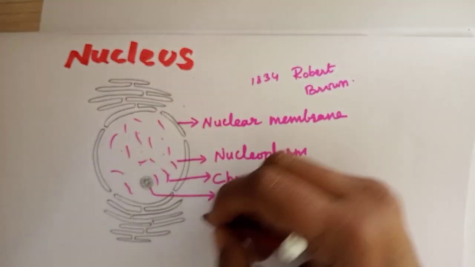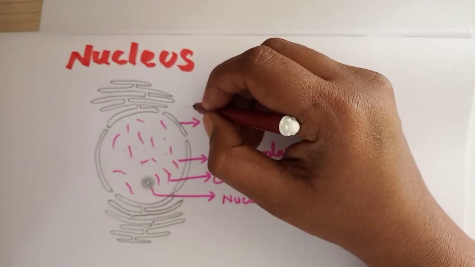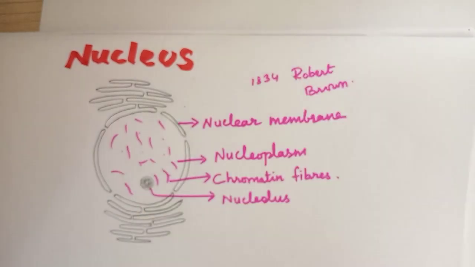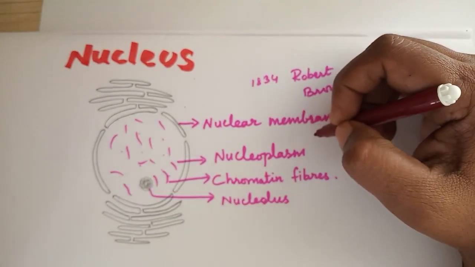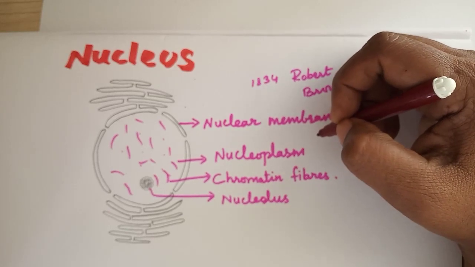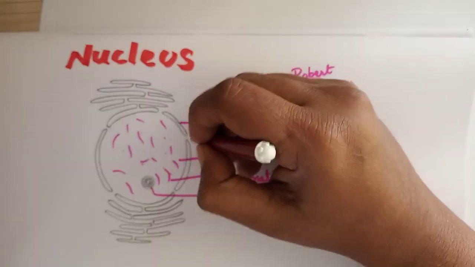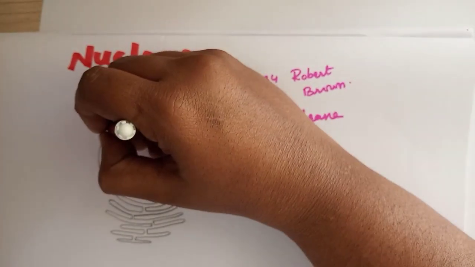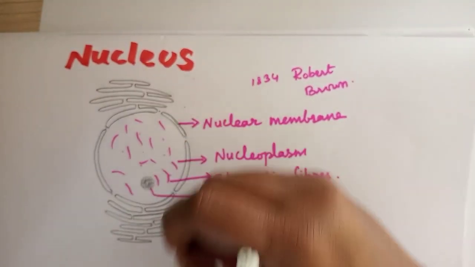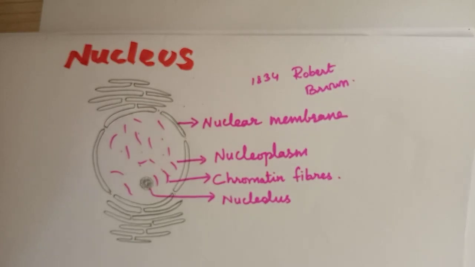Understood? It contains several nuclear pores, and the nuclear pores allow exchange of materials between the nucleus and the cytoplasm.